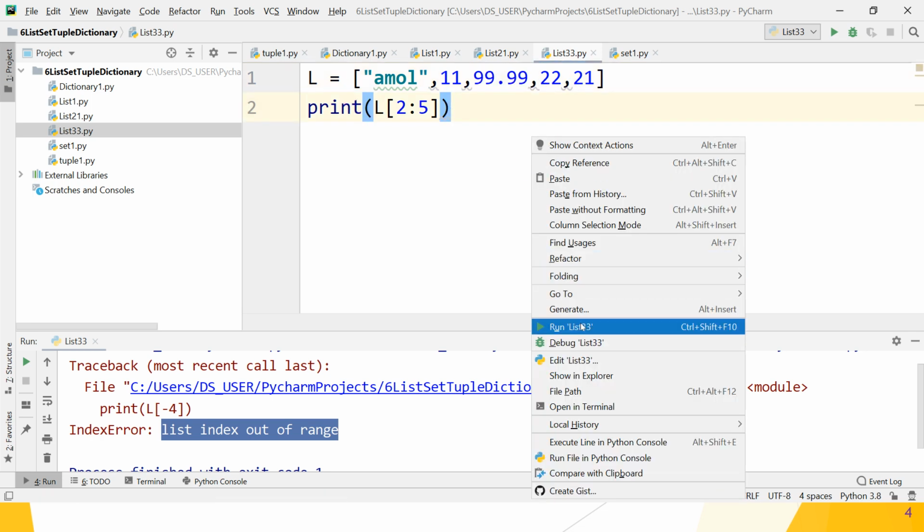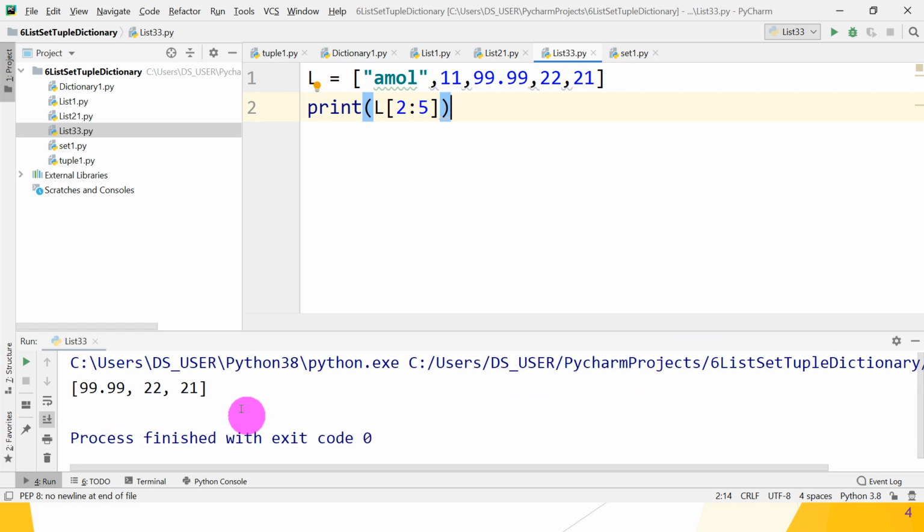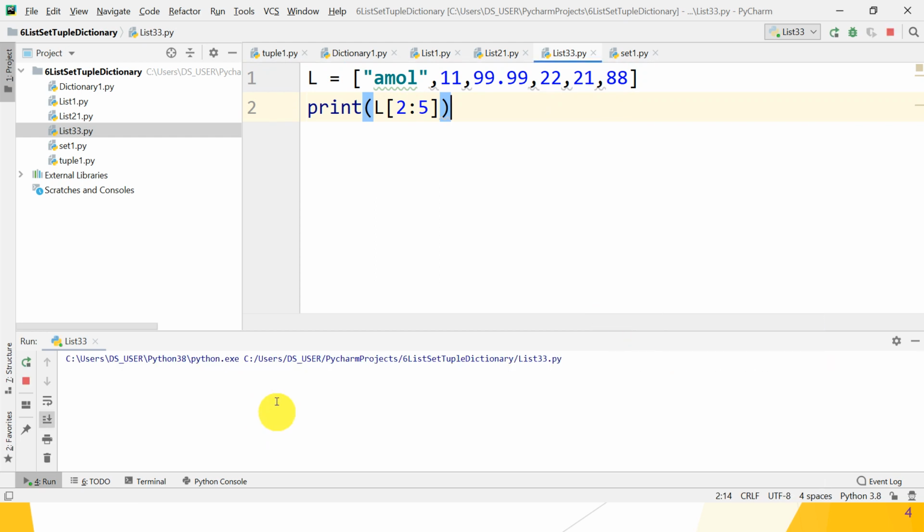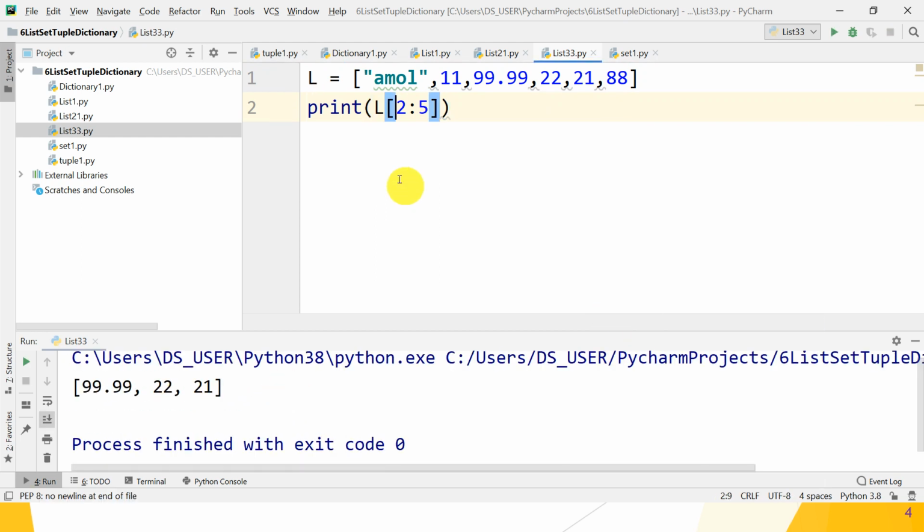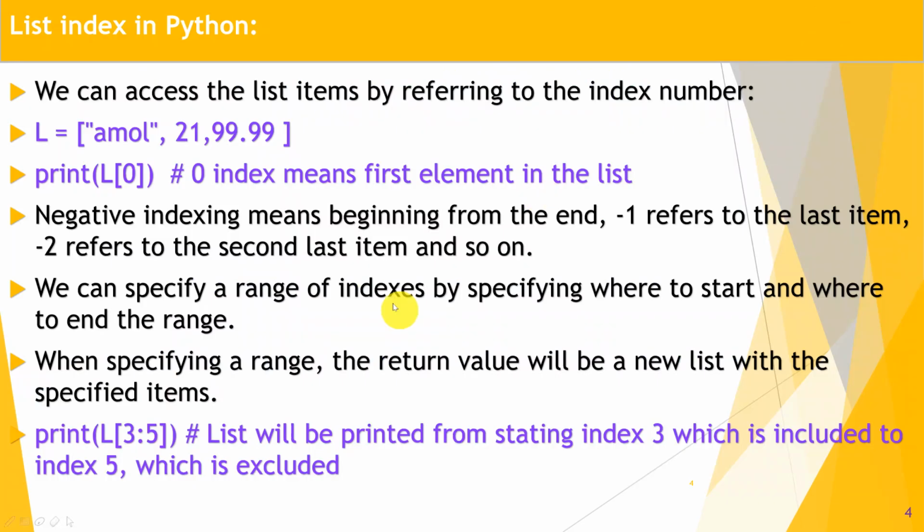So let's check whether it works or not. Okay, so 99 is index 2, then 22 is index 3, this 21 is index 4, and 5 is excluded. If we add more elements and check again, what does it give you? Okay, it's great, yeah guys, you understand? That means it returns the list from the starting index to the end, but the end index is excluded and the starting index is included. So let's move to the next point.